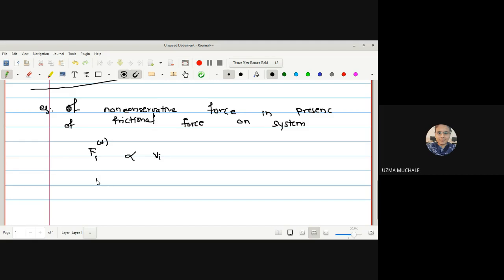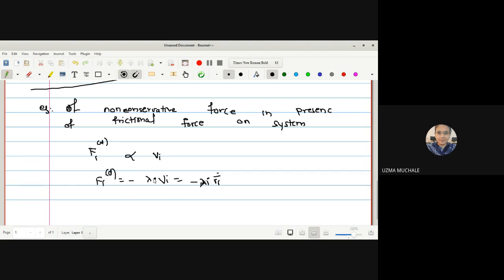And now here I can write this F_i^d is equal to minus some proportionality constant lambda into R_i dot, or you can write this simply as V_i, and later on you can write this as R_i dot. Okay, V_i. What is V_i? V_i is the rate of change of the position vector, so it is R_i dot. Okay. Any doubt up to this one?